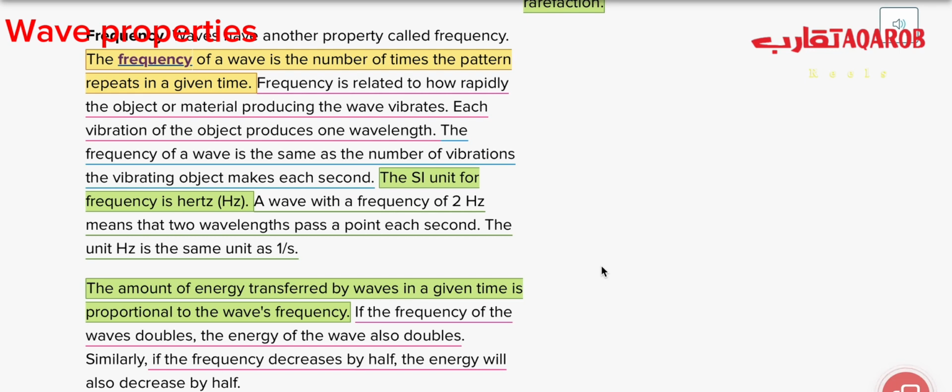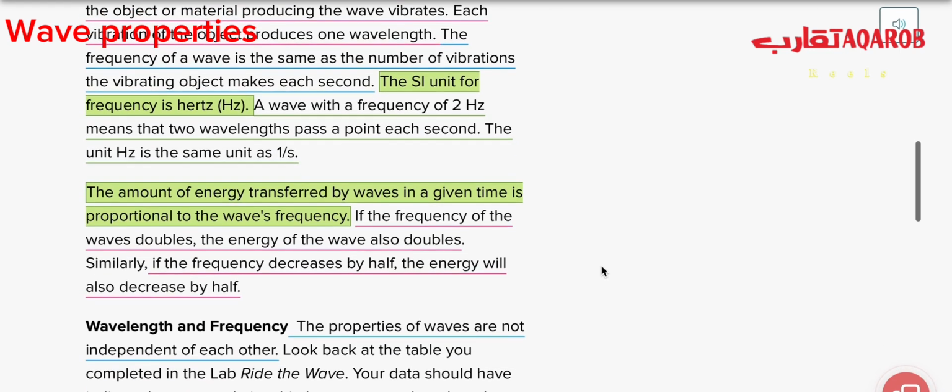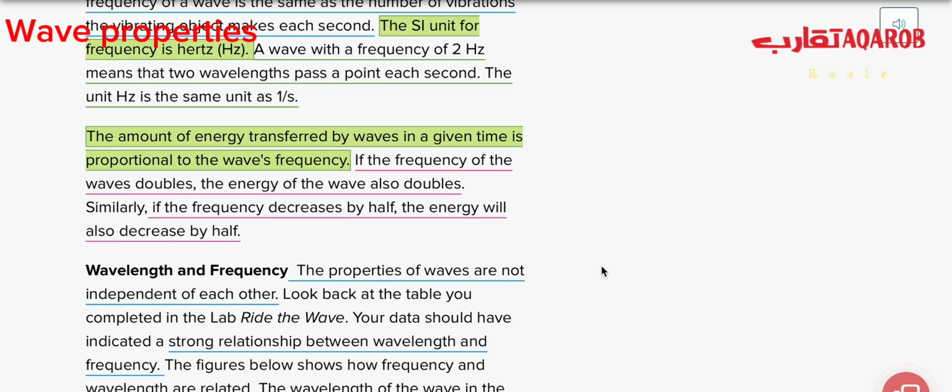The amount of energy transferred by waves in a given time is proportional to the wave's frequency. As you give the waves more energy, they will produce more waves, meaning more frequency. If the frequency of the waves doubles, the energy of the wave also will double. Similarly, if the frequency decreases by half, the energy will also decrease by half.